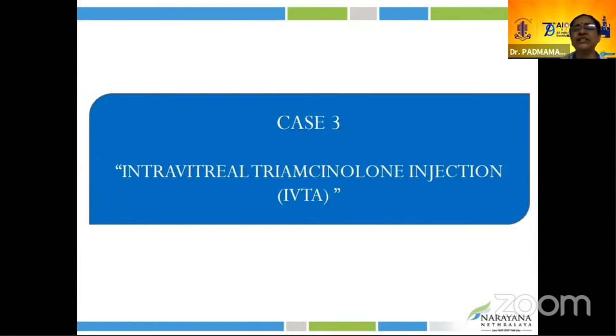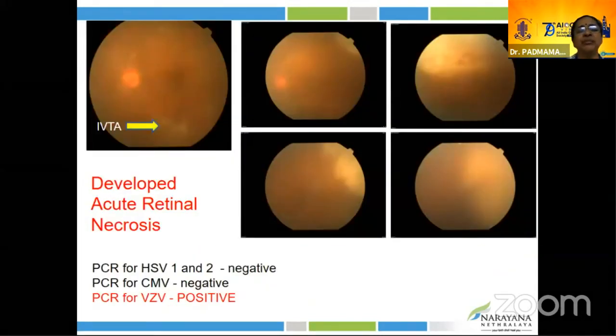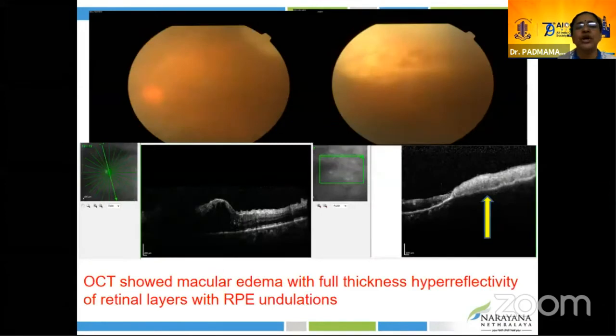Case 3 is about intravitreal triamcinolone acetate injection, IVTA. Case 3 is a known diabetic. She had NPDR with DME with macular edema and also had superadded vein occlusion, for which she was given IVTA by the local retina specialist following the diabetic macular edema. 3.5 weeks following IVTA, she presented with decreased vision and was diagnosed with acute retinal necrosis in the left eye. AC tap came positive for varicella zoster virus infection in this patient.